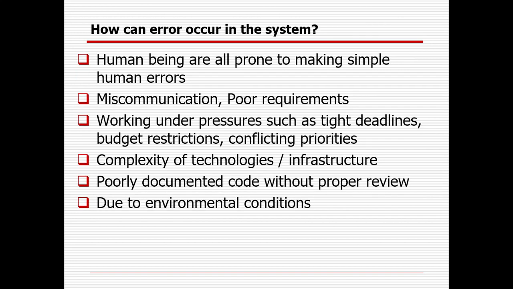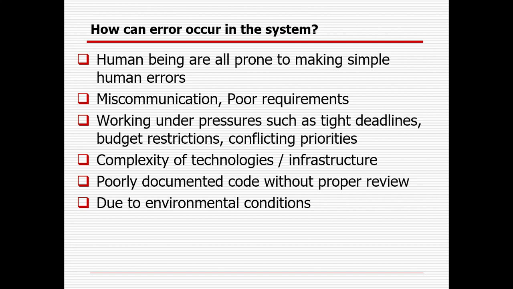So how can errors come into the system? Suppose there is a very big team and coordination is not proper, so there can be failure. Sometimes the team is working under tremendous pressure, a crunch-time situation, and there can be failure. Sometimes the requirement is not clear, so you can develop anything and test anything, and it can fail.